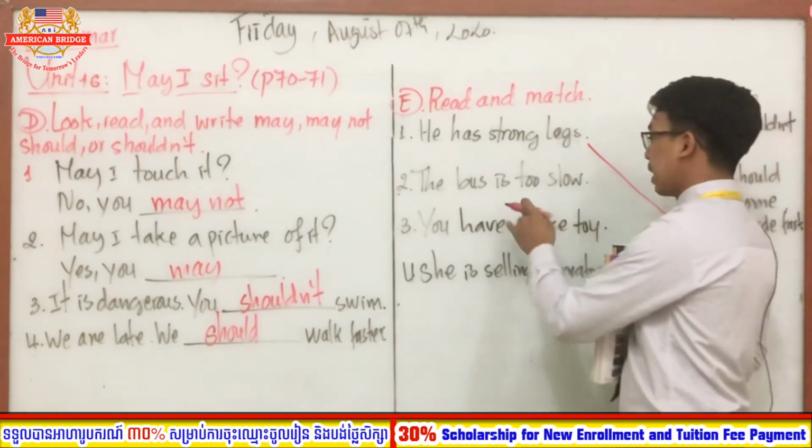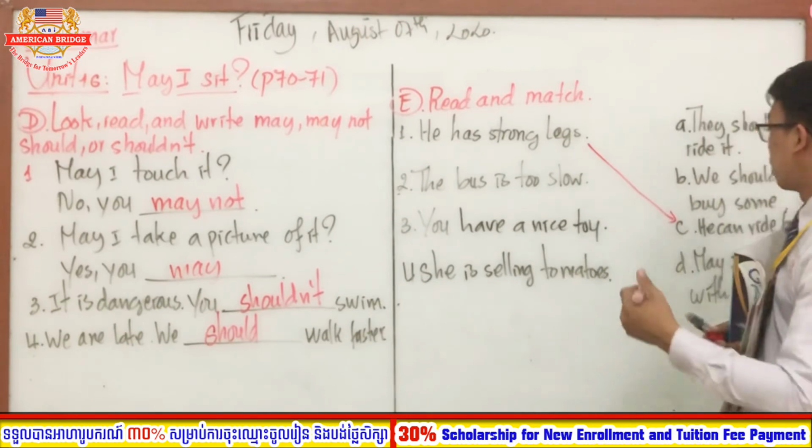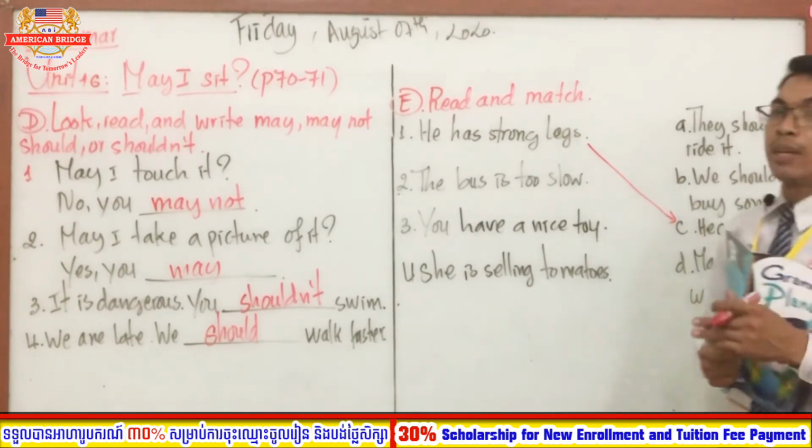So the bus is too slow. The bus is too slow, right? Good. So now which one is the correct answer, everyone? The bus is too slow. A, they shouldn't ride it. B, we should buy some. D, may I play with it? So the correct answer is letter.